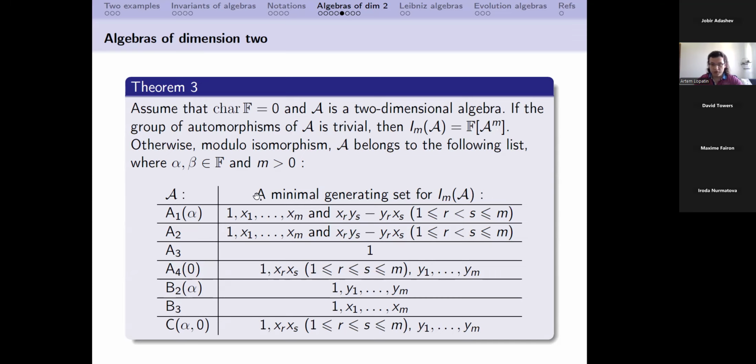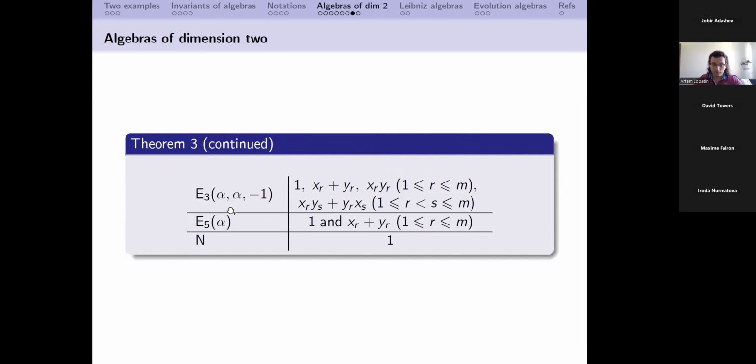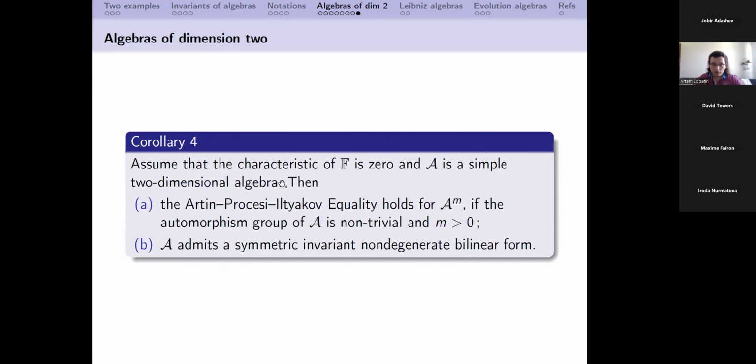Otherwise, we present here a complete list of algebras with non-trivial group of automorphisms and generators of algebras of invariants. This case is the most difficult one, as you can see, because here we have more complicated invariants. And then as a corollary, we obtain this API equality holds for simple two-dimensional algebras with non-trivial automorphism group.